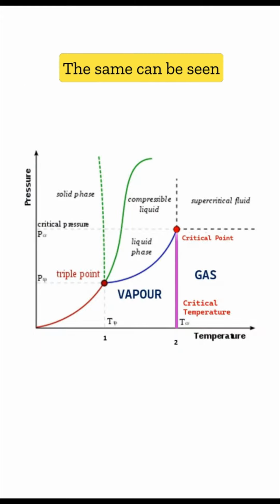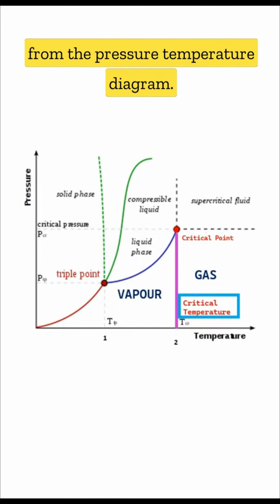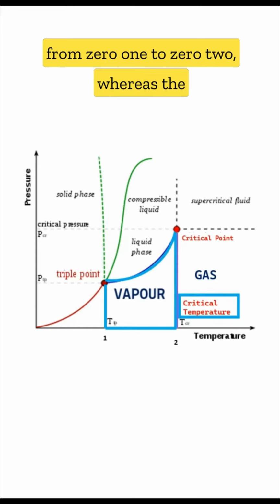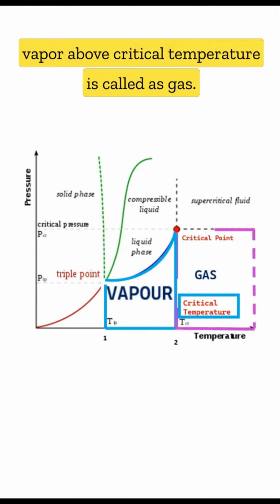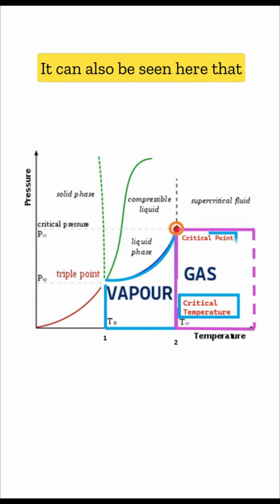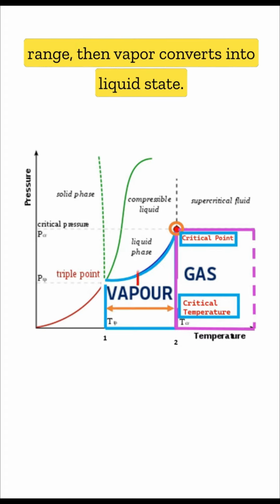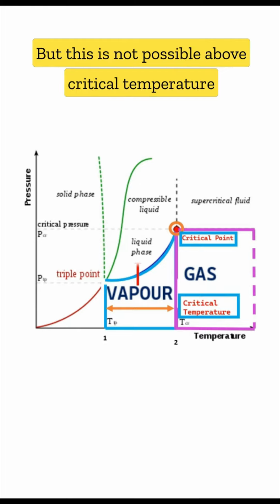The same can be seen from the pressure-temperature diagram. The vapor exists below critical temperature, that is from point 1 to point 2, whereas the vapor above critical temperature is called gas. It can also be seen here that if pressure is increased in this temperature range, then vapor converts into liquid state. But this is not possible above critical temperature.